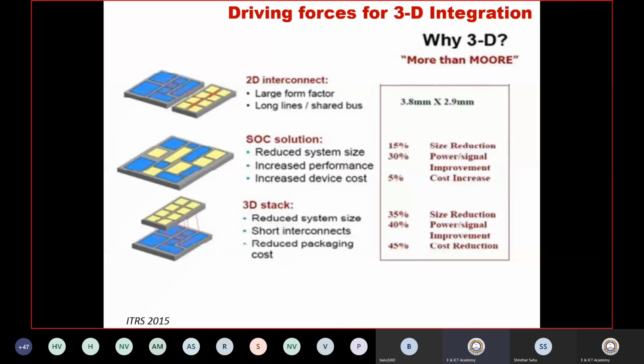Okay, they are called 3D transistors, and they are generated basically from CMOS only. They are an extended version of CMOS. They have overcome the problems related to CMOS, right?